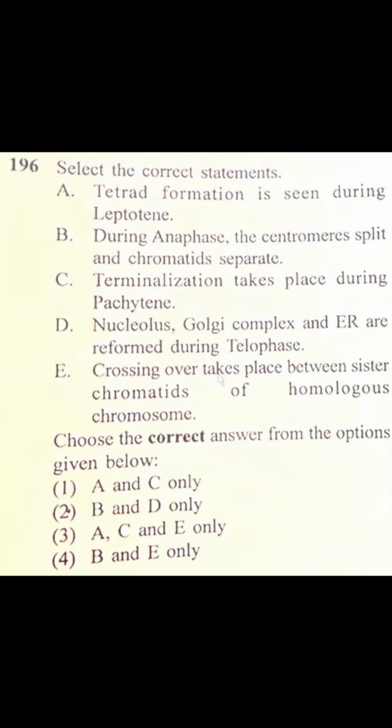Select the correct statement. Tetrad formation is seen during leptotene. No. During anaphase, the centromere splits and chromatids separate. Correct. Terminalization takes place during pachytene. No. Nucleolus, Golgi complex, and ER are reformed during telophase. Right. Crossing over takes place between sister chromatids of homologous chromosomes. No. So the correct option is B and D. Second one is correct.